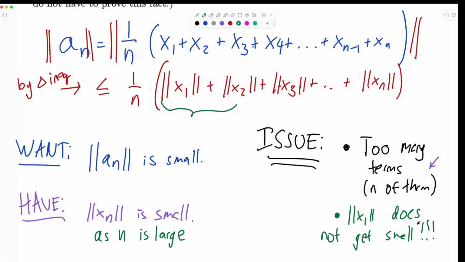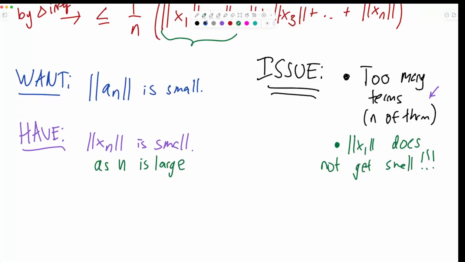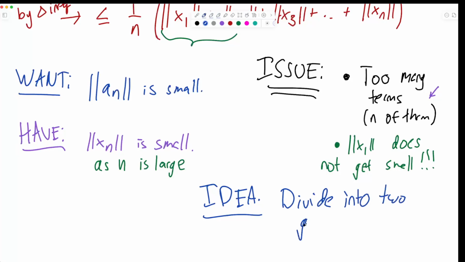But if we take our big sequence, we can cut it into 2 parts so that each part has only 1 issue, okay? So instead of having 2 issues for the whole thing, we got 2 halves, and each half has only 1 issue instead of 2 issues. And this is a sort of divide and conquer strategy. So this is going to be the idea. And this is sort of a meta idea that comes up a lot. Idea: divide into 2 groups, and each group will only have 1 issue.